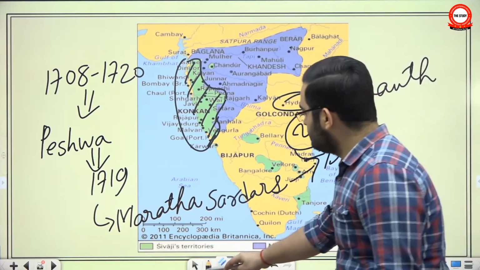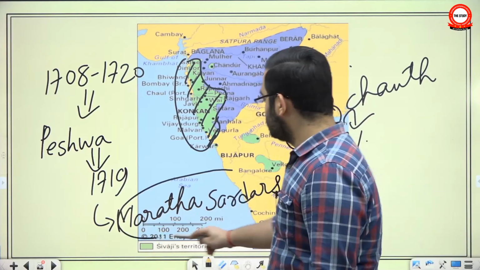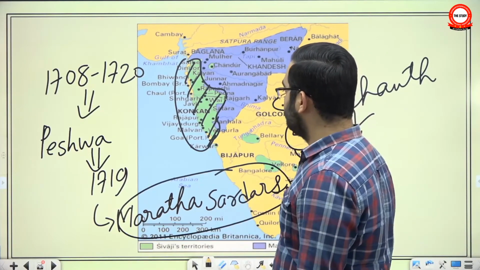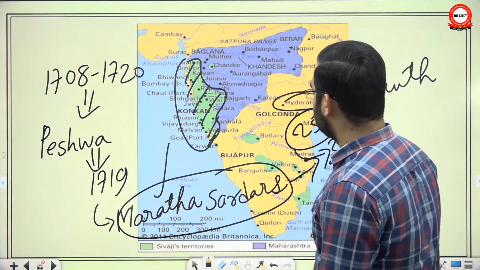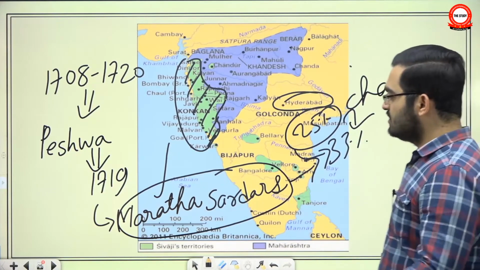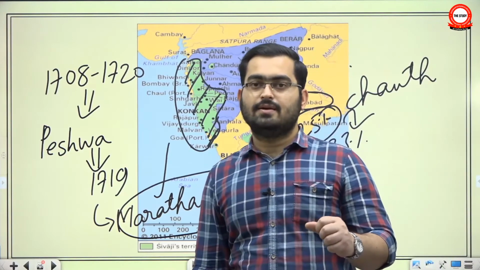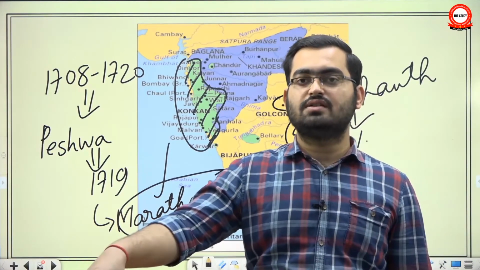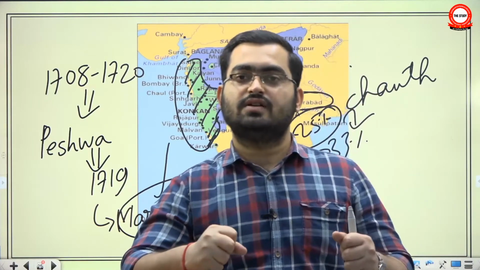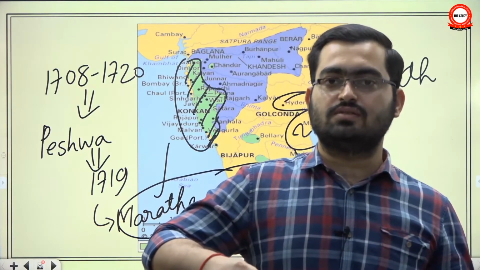And since he set up Maratha Sardars so early in the life of Maratha Empire, this became a centrifugal force in the Maratha Empire, and the Maratha Empire eventually turned into a Maratha Confederacy, where powerful Sardars were controlling their spheres of influence.